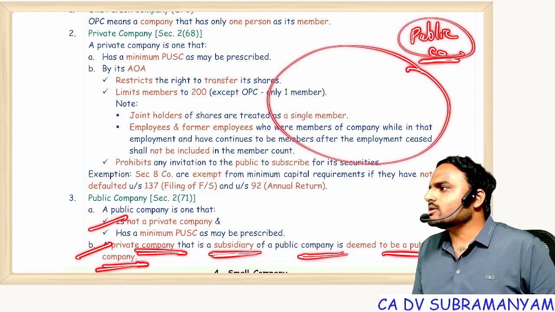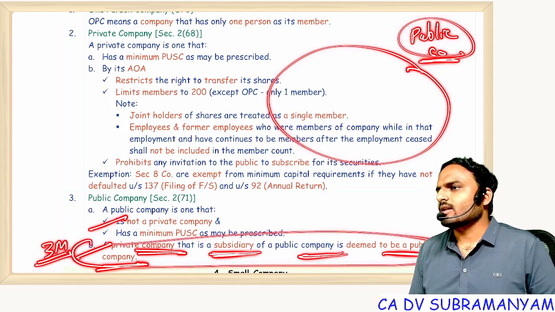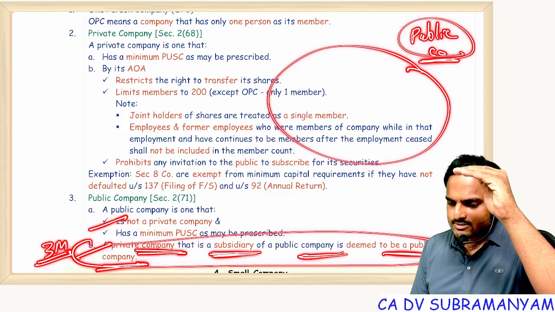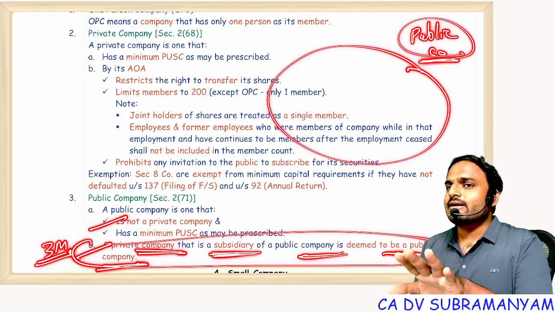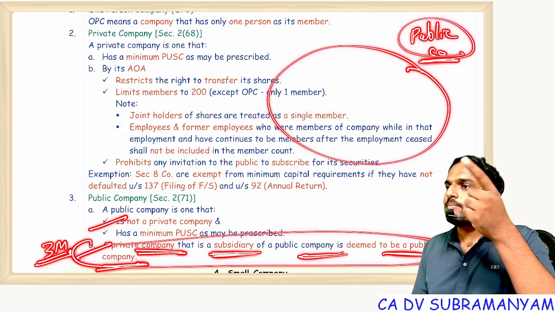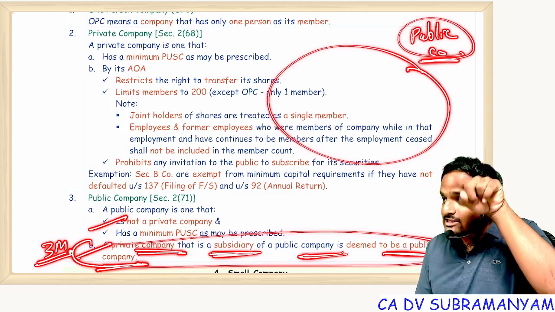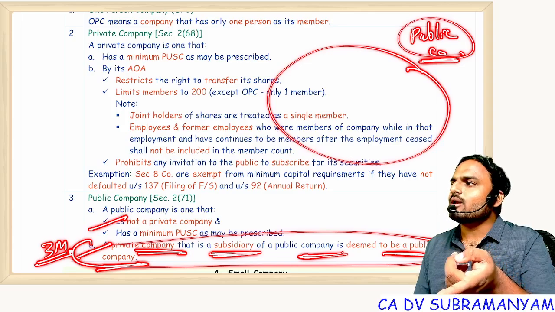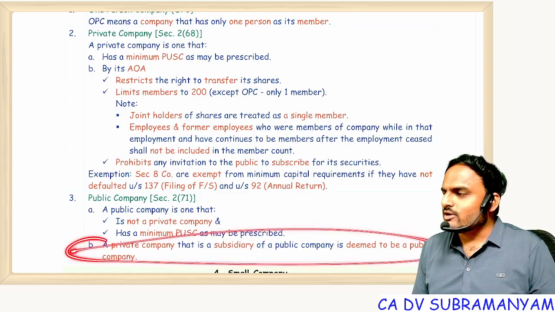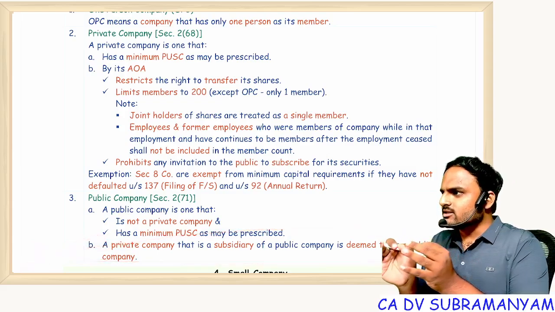If time is not good on this point also, you will get a 3 marks practical question. Like, suppose in practical, in some sections, you can see private companies are exempted. But if that private company is a subsidiary to a public company, it is deemed to be a public company. For such a private company, are exemptions available or not available? Not available. Getting it? That means on this point also, if time is not good, you can expect a 3 marks practical question. So 100% pay attention in the classroom.